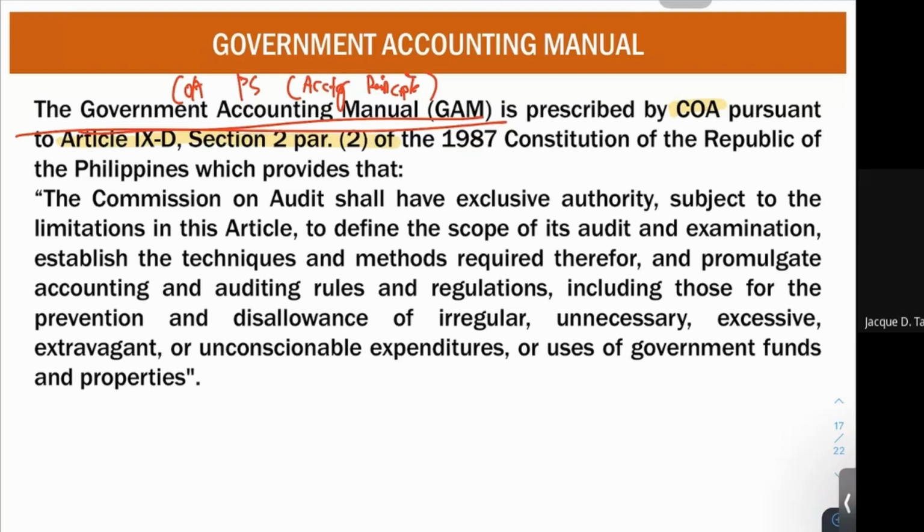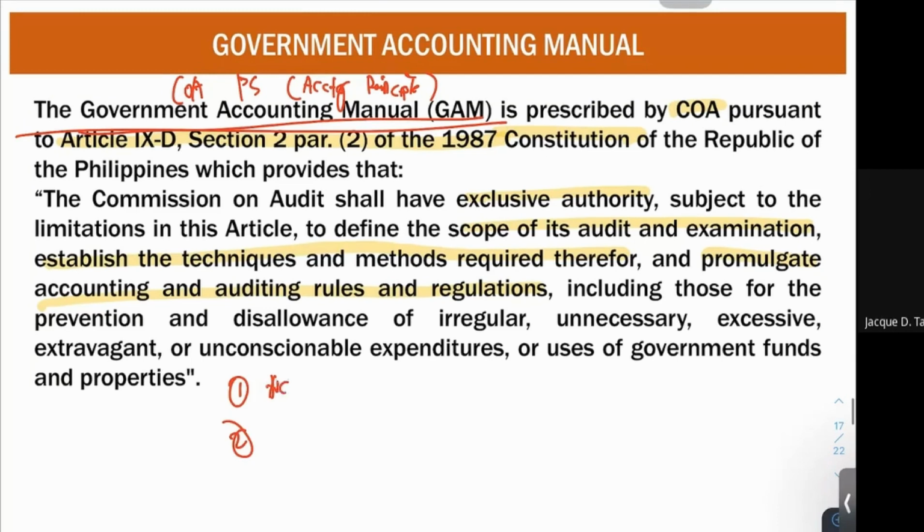Article 9D, the Commission on Audit shall have exclusive authority, subject to the limitations in this article, to define the scope of its audit and examination, establish techniques and methods required therefor, and promulgate accounting and auditing rules and regulations, including those for the prevention and disallowance of irregular, unnecessary, excessive, extravagant, or unconscionable expenditures or uses of government funds and properties. So, based on this provision, the mandate of COA is divided into two. First, as to its audit function, and as to the accounting.